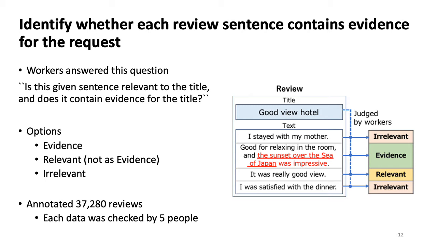Using the extracted review titles and the review text, we asked crowd workers to identify whether each review sentence contains evidence for the request. Workers answered this question: is the given sentence relevant to the review title, and does it contain evidence for the title? There are three options for the answer: evidence, relevant, and irrelevant. Relevant means that the sentence contains the same expression as the request or its synonymous expression, but it does not present evidence to support the request.